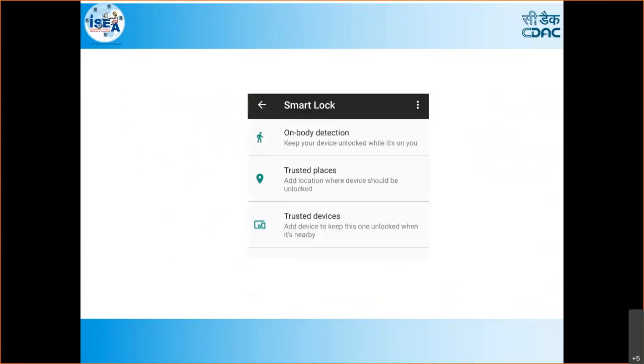Smart lock is one where on-body detection is there, and for some locations you can keep it. When you are traveling on a bike or something, we don't have time to take the phone and apply the screen fingerprint or these things. By just tapping on it, by showing the palm like that, we can unlock it immediately. So that kind of smart lock it will be.